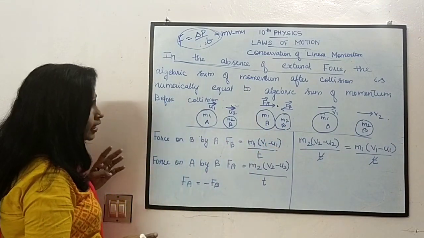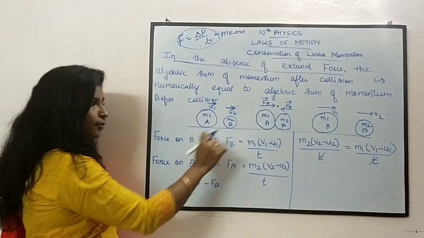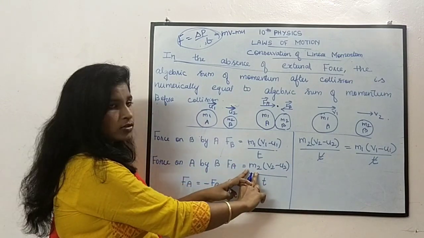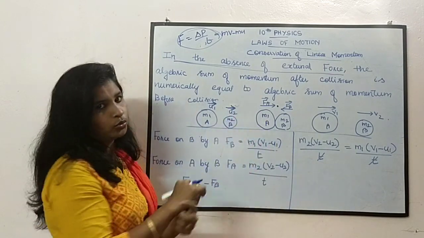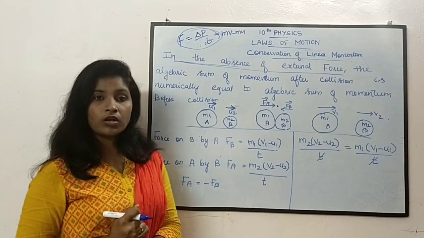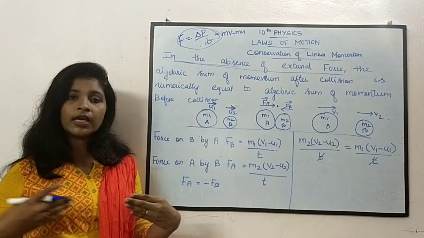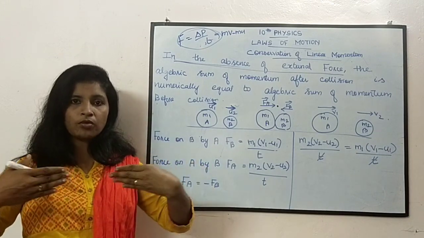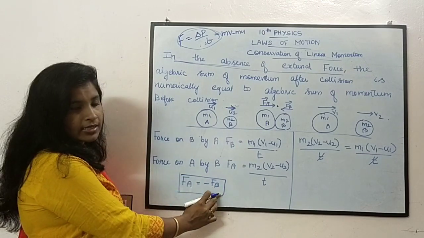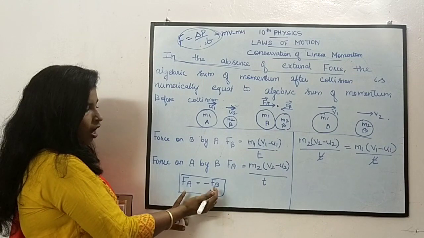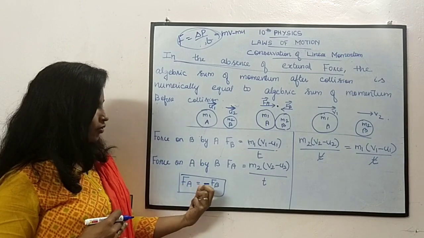Okay. Similarly, this small ball will exert a force on the big ball, right? Force on A by B. So that is also equal to change in momentum. Change in momentum na m2v2 minus m2u2, divided by t. We also know that when these two bodies hit each other, the force exerted will be equal and opposite. ரெண்டு equal but opposite in direction. Okay. So we know that FA is equal to minus FB. FA யும் FB யும் equal ஆ தான் இருக்கும். ஆனா ஒரே difference என்ன? அதோட direction opposite direction ல இருக்கும். Okay, FA equal to minus FB.